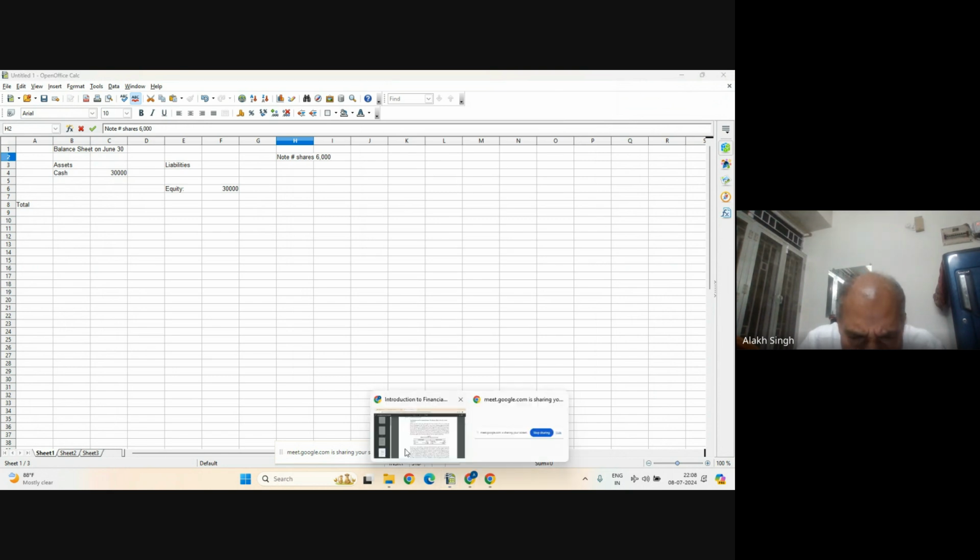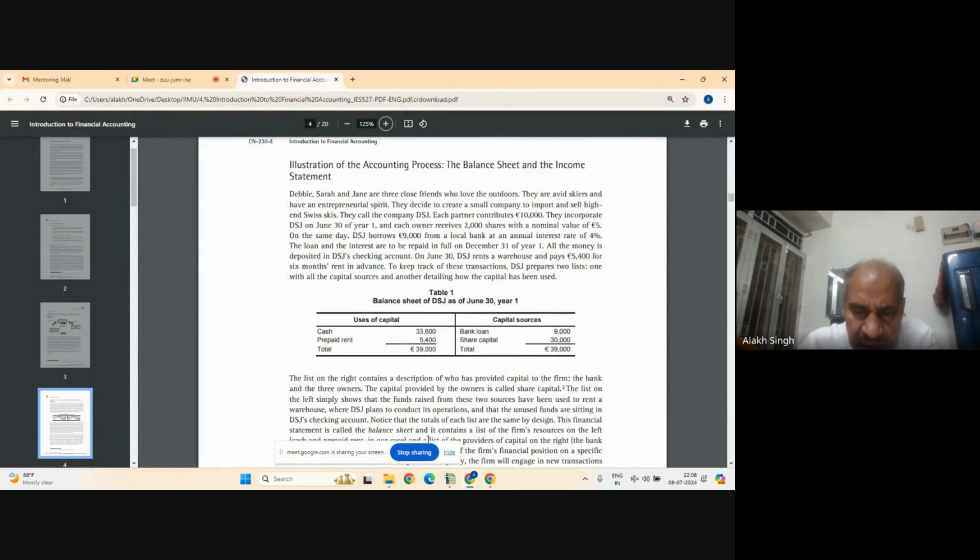Now I am able to figure it out. So it says, on the same day, DSJ borrows 9,000 from a local bank at an annual interest rate of 4%. The loan and the interest are to be paid in full on December 31st of year one.